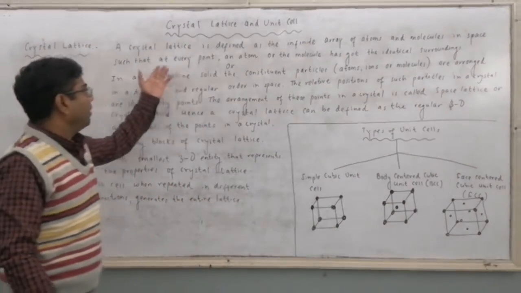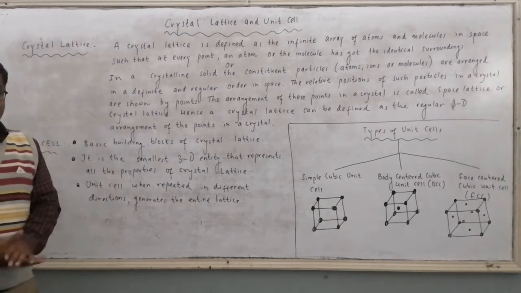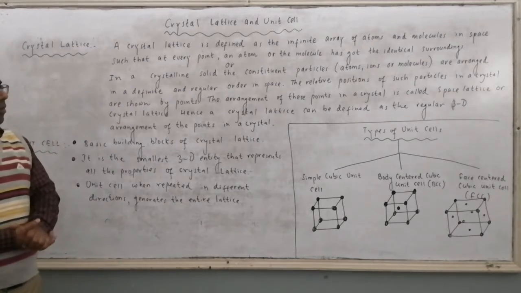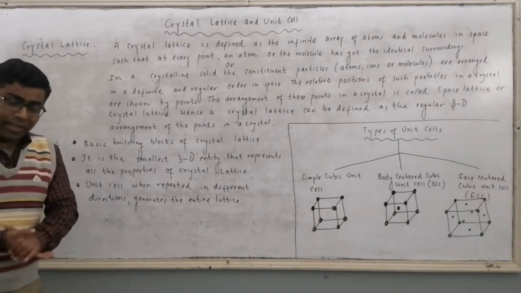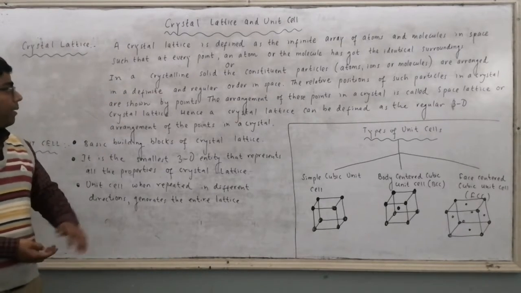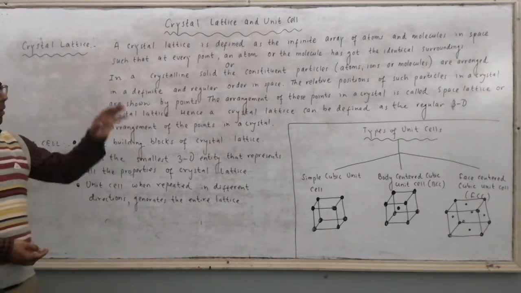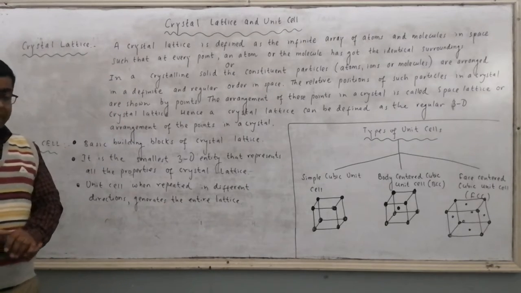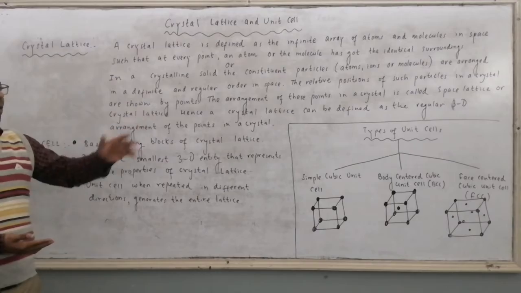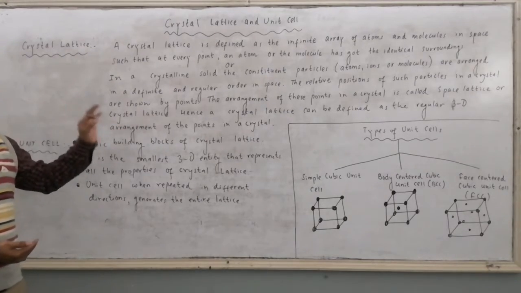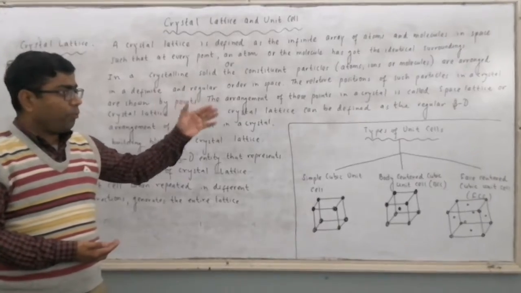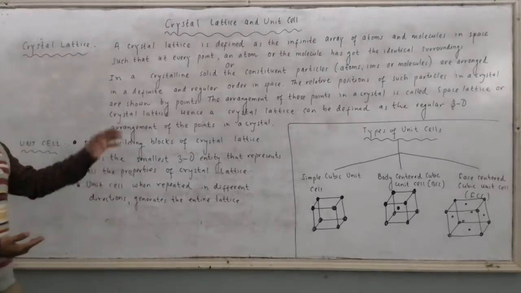So here again the crystal lattice is defined as the infinite array of atoms and molecules in space such that at every point an atom or the molecule has got the identical surroundings. Or in other words, a crystalline solid may contain atoms, ions or molecules. So in a crystalline solid, the constituent particles are arranged in a definite and regular order in space. The relative positions of such particles in a crystal are shown by points.